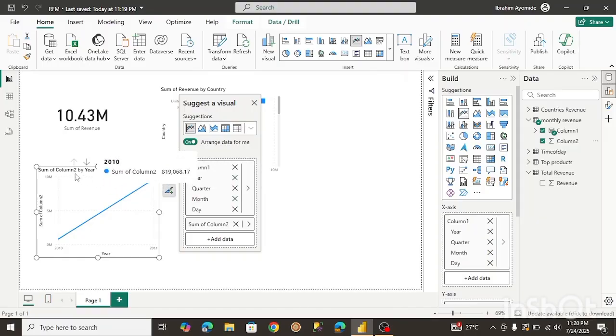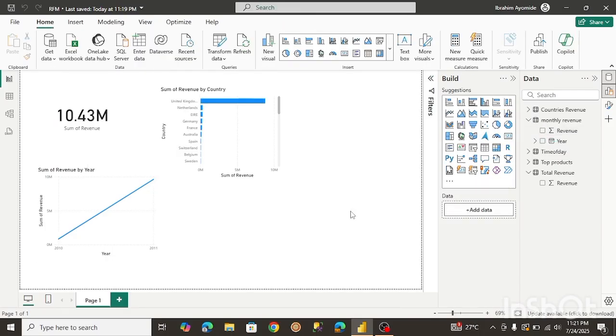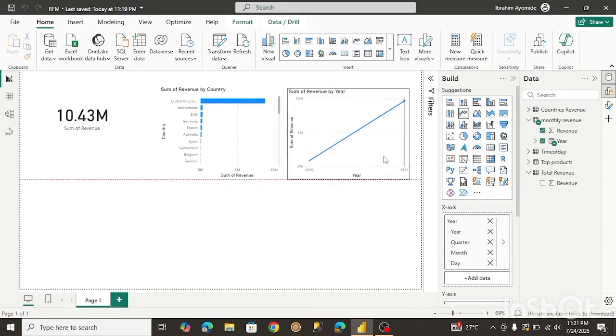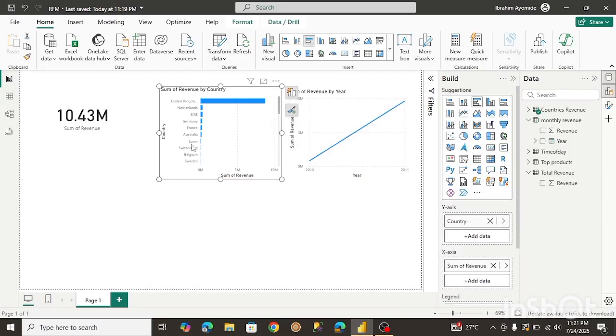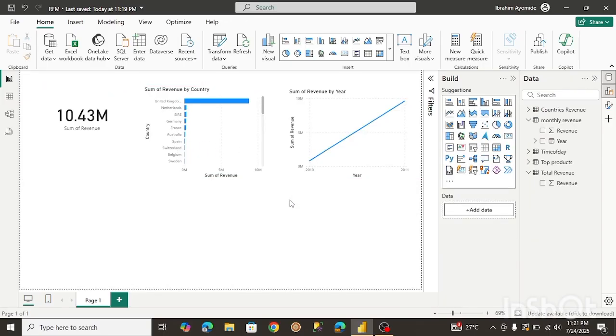So let's rename this. Okay, so let me bring this to the right. All right, so let me move this a little bit to the side. All right, it's much better like this.